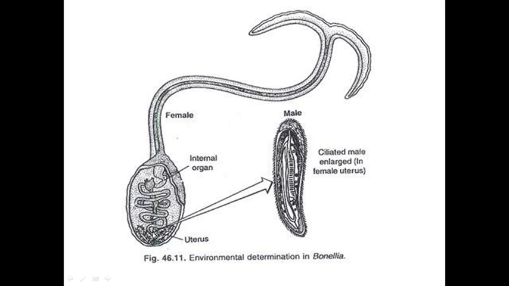Thousands and hundreds of eggs are laid, and the larvae that come out, if they settle on this proboscis, if they stick here and settle on this, then they become males, their sex is male. If some larvae do not get a chance to settle here, they attach to any other substratum in the sea, any rock or somewhere, and they develop into female. So here in environmental sex determination, in this Bonellia, if the larvae find the female proboscis to settle, they develop into male, and if they do not find the female to settle and they attach to another substratum, they develop into female. So this is a very simple topic. Here we finish it. Thank you.